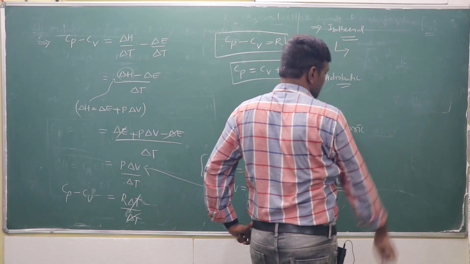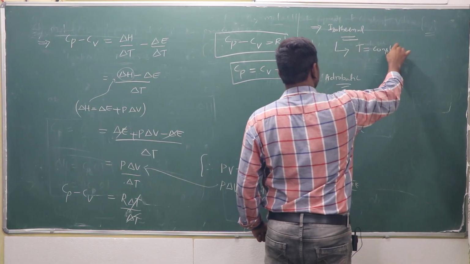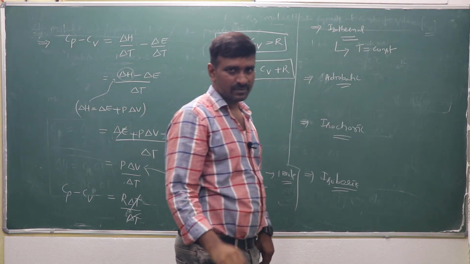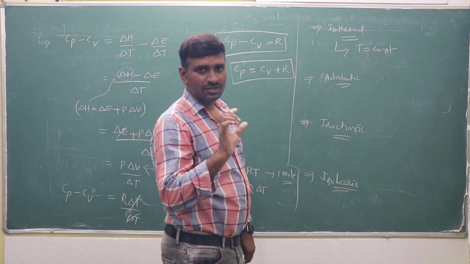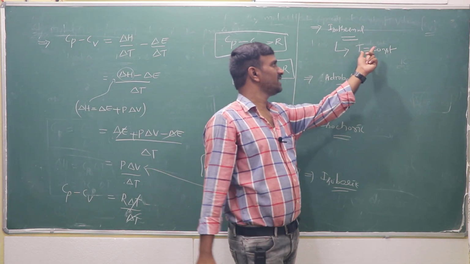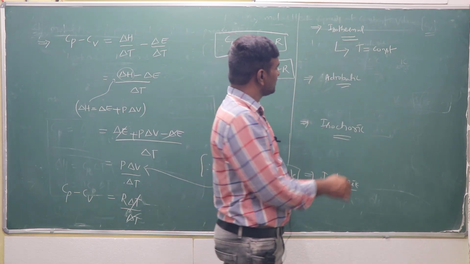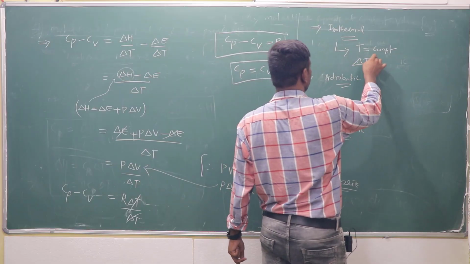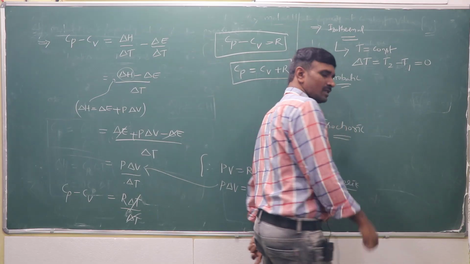An isothermal process means the temperature of the system is constant. When a system is maintained at constant temperature, it is called isothermal. Constant temperature means the change in temperature, T2 minus T1, is equal to 0.